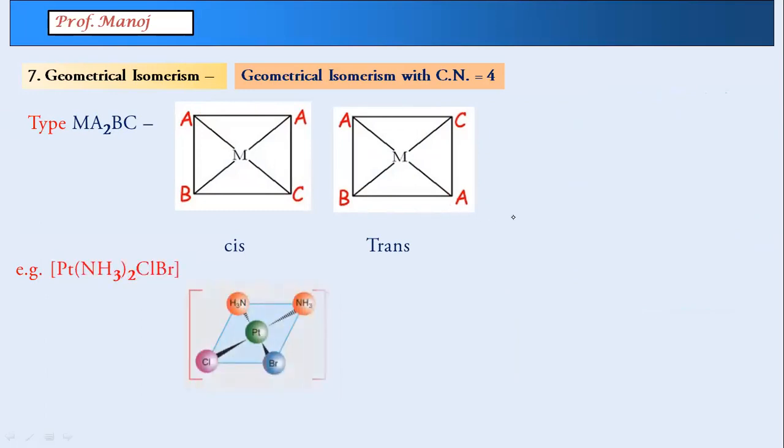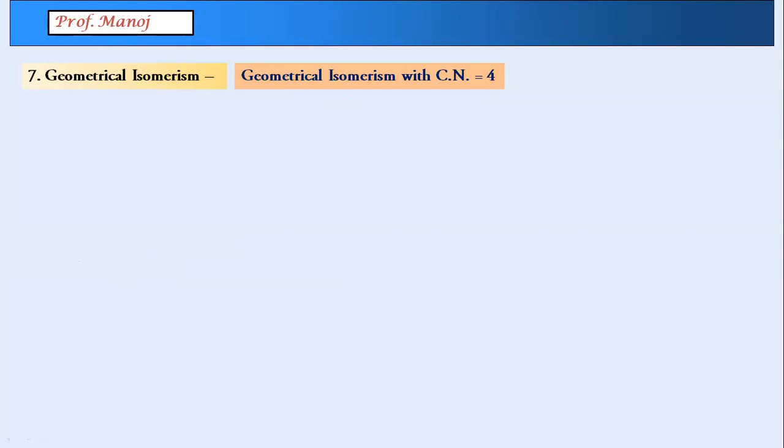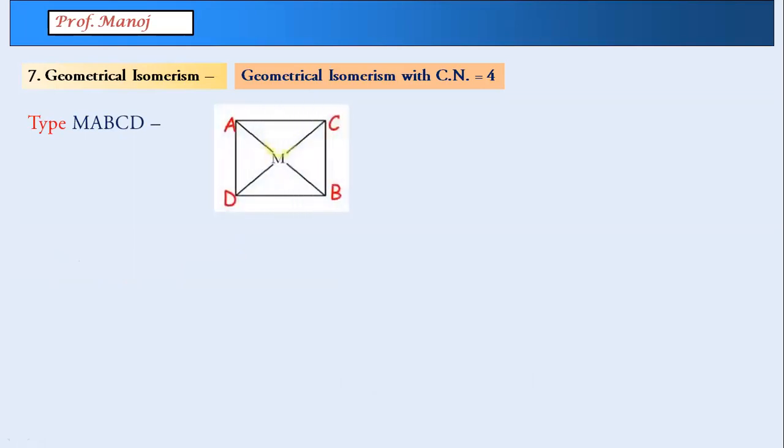Another example here. Here you can see platinum, 2 ammonia here and ammonia here. So the reference groups once again are A groups here. I hope this is clear. Easy ones that way. Third type is M, A, B, C, D. All 4 groups are going to be different.